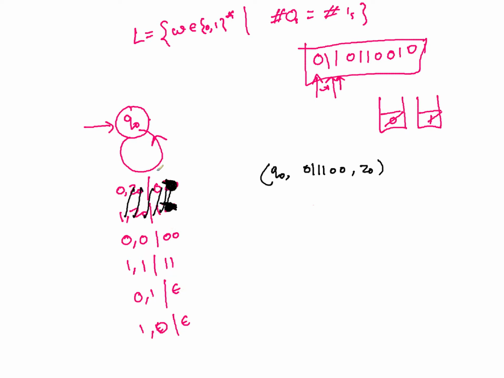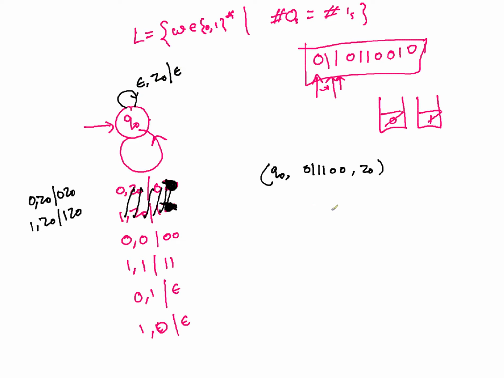This will not appear. So you have to take 0 Z0 as 0 0 Z0, and then you have 1 Z0 as 1 1 Z0, right? And finally, if everything is over, suppose everything is consumed, then the last transition can be epsilon, and the top of the stack is Z0 and it becomes epsilon. Let's see if it works.